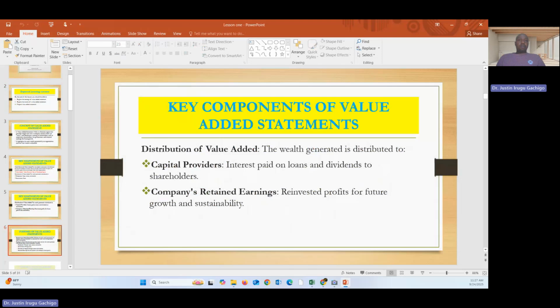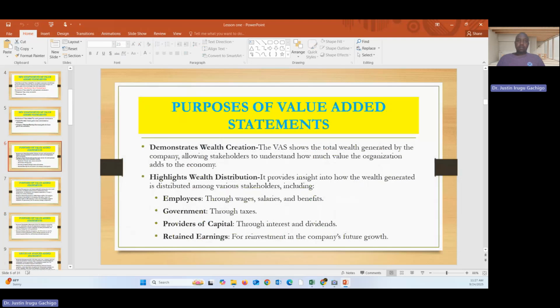Now, what is the purpose of a value-added statement? Number one, it demonstrates wealth creation. I have just demonstrated to you how it demonstrates wealth creation. That is the sales minus the inputs. The second one, it highlights wealth distribution. I have just shown you how the wealth is distributed.